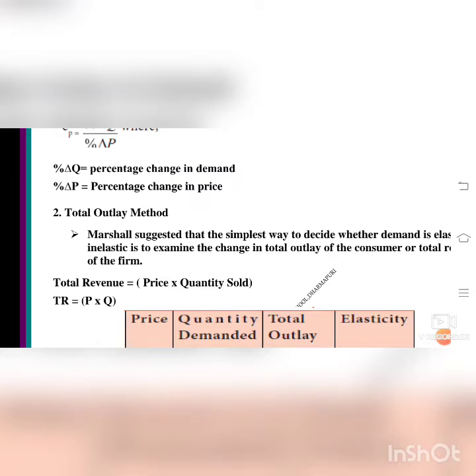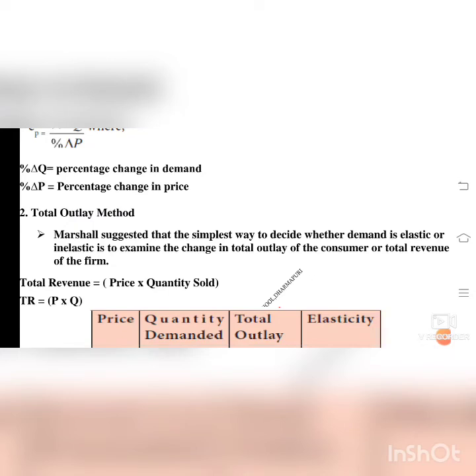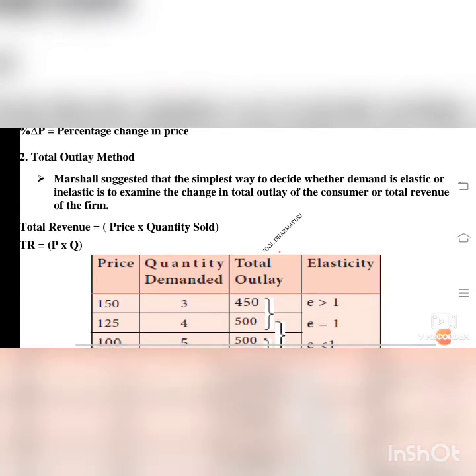Next we will see the total outlay method. Marshall suggested that the simplest way to decide whether demand is elastic or inelastic is to examine the change in total outlay of the consumer or total revenue of the firm. The formula is total revenue is equal to price into quantity sold. TR is equal to P into Q. This is the formula for the total outlay method.